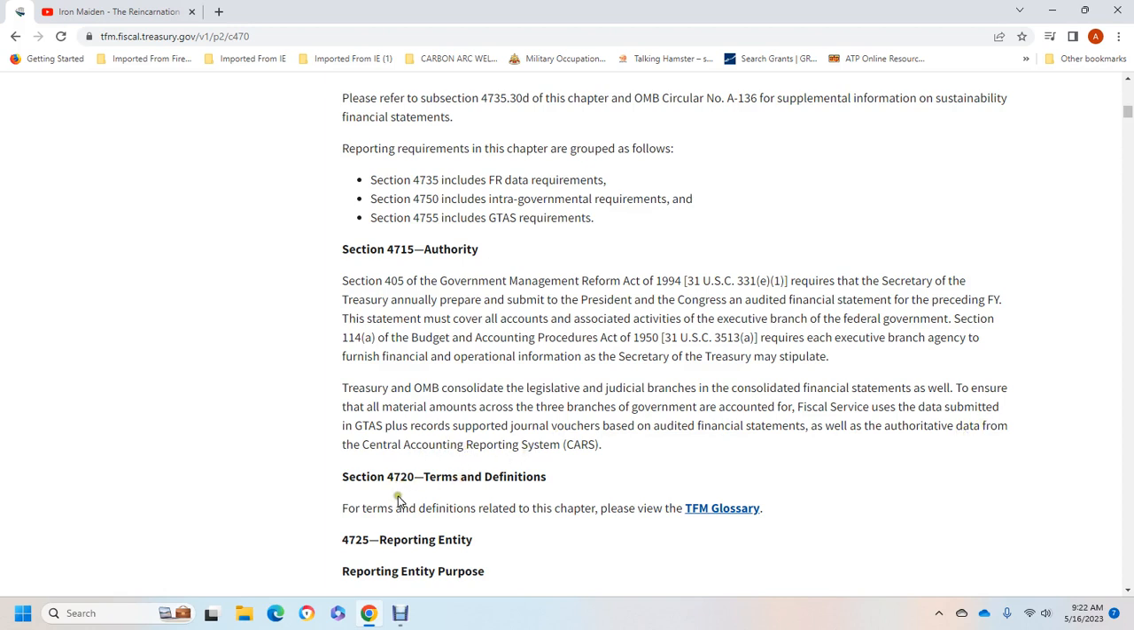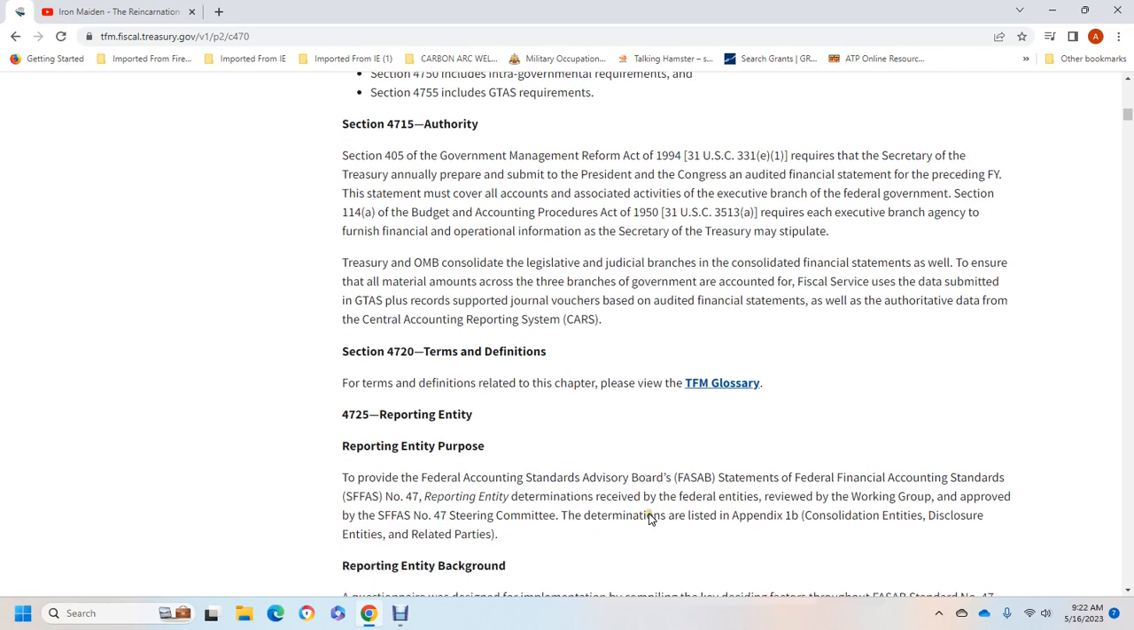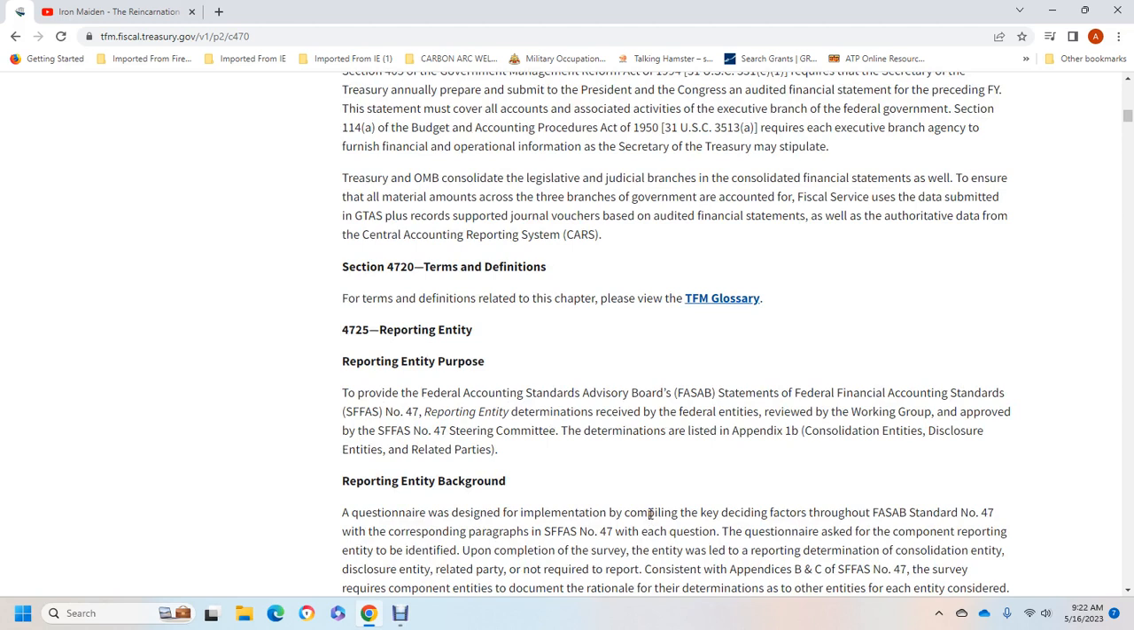Section 4720 reports terms of the definition related with the chapter. Please review the Treasury Financial Manual glossary. 4725 reporting entity purpose for the provide of the Federal Accounting Standards Advisory Board Statement of Federal Financial Accounting Standards Number 47, Reporting Entity, with the determination received with the federal aid with the review of the working group to approve of the Statements of Federal Financial Accounting Standards. Number 47 of the steering committee with the determination listed in Appendix 1 with the consolidation and with the scope of the entity with the related parties.